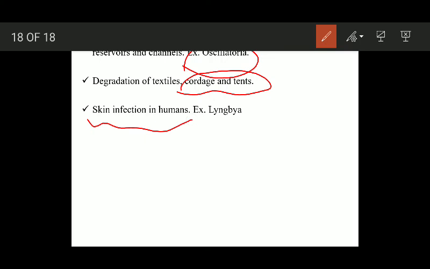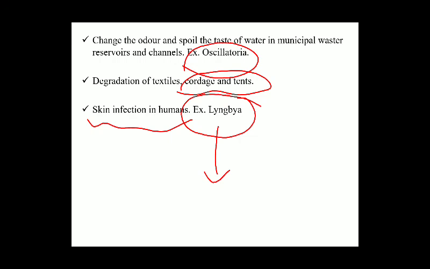Degradation of textiles. Some blue-green algae have been found to degrade the quality of textiles, cordages and tents. They degrade the fabric material of the textiles, cordages and tents. Some blue-green algae are known to cause skin infection in humans. Example is Lyngbya. It is a blue-green algae which causes skin infection in humans. Okay, so this is all about blue-green algae. I hope you all understand this.